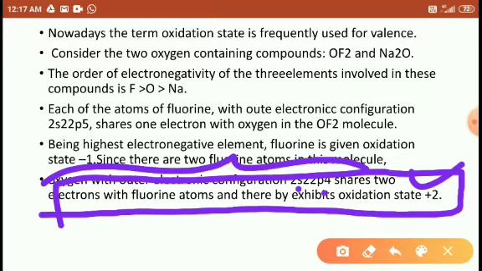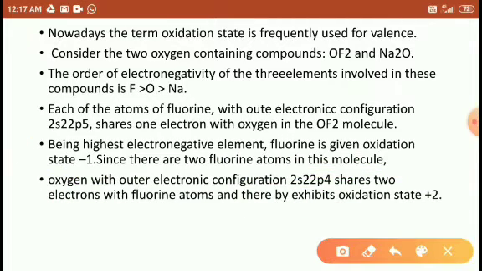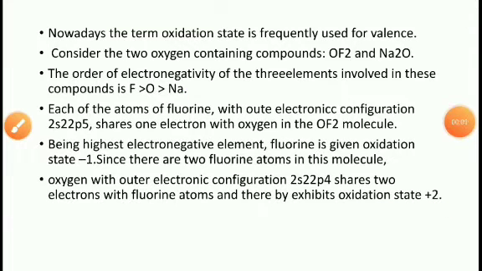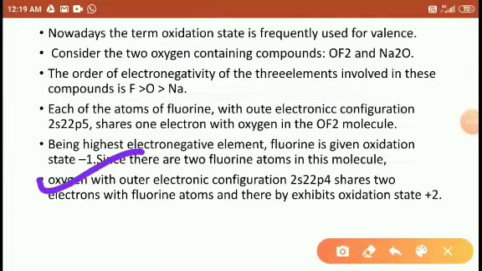So oxygen shows the oxidation state +2. It means it bonds with two species, so it bonds with the 2 fluorine, and when it bonds with 2 fluorine it shows +2 oxidation state. You get oxygen, outer electron configuration 2s2 2p4.